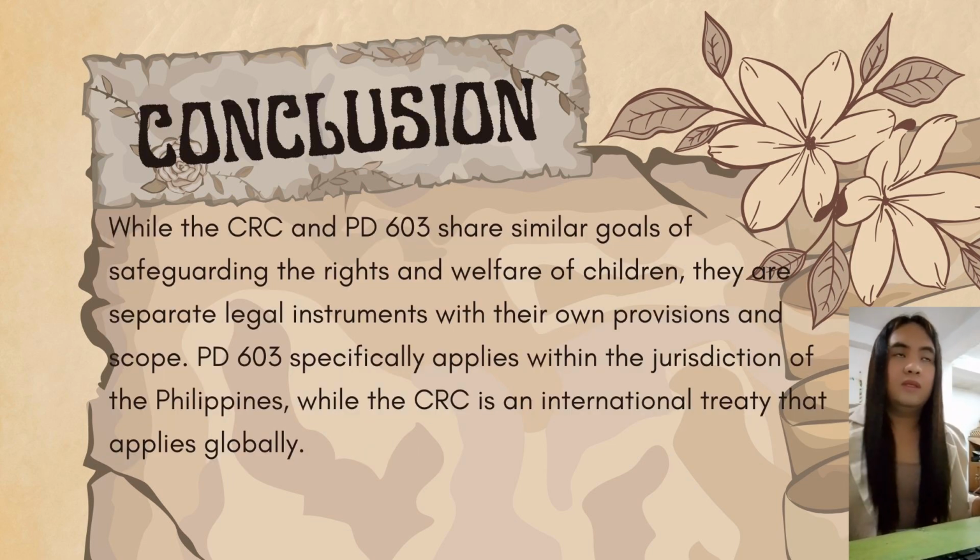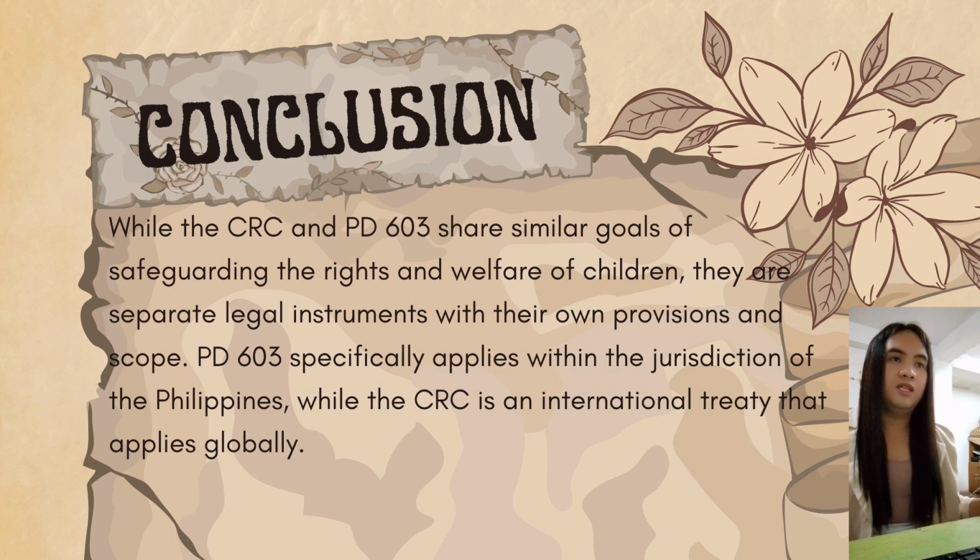Okay, so the CRC, or the Convention on the Rights of the Child, and PD 603, or Presidential Decree number 603, share similar goals of safeguarding the rights and welfare of children. Basically, they are separate legal instruments with their own provisions and scope.